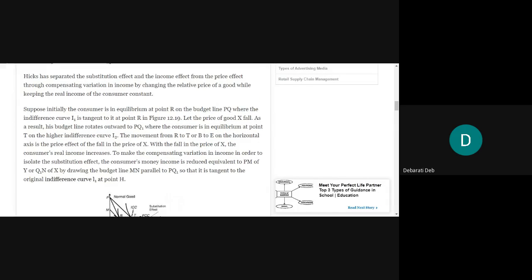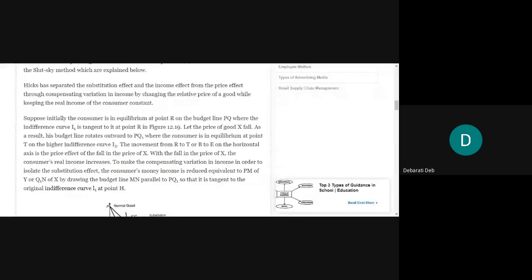Okay, so what has been done in compensating variation in income? Here, the relative price of a good has been changed while the real income of the consumer has been kept constant. Now, it is a general phenomenon that if the price of a good decreases, then the real income of the consumer will increase because he will have more money to spend for consuming good X, isn't it?